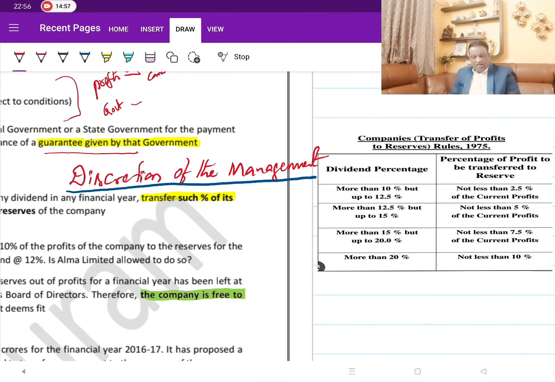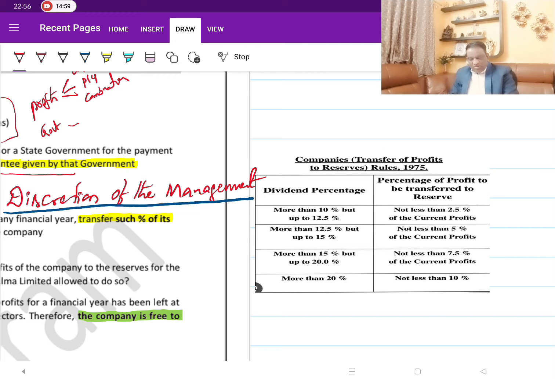Now the table that I am showing is not relevant for you. Don't get confused, these are the old provisions. I am just showing these to you only to emphasize why this can be asked and why this is being asked in the examination.